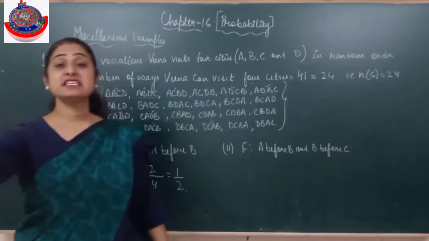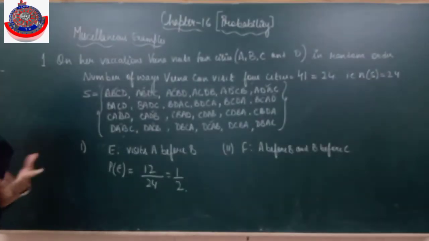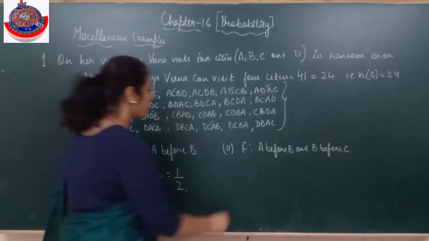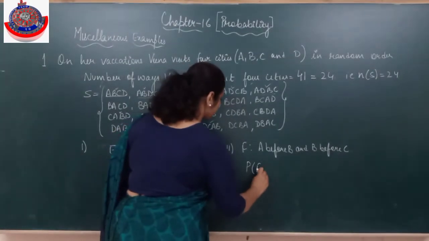That means A, B, C should be the combination. A should come, B should come, then C should come. So only 4. So that is the probability of F.